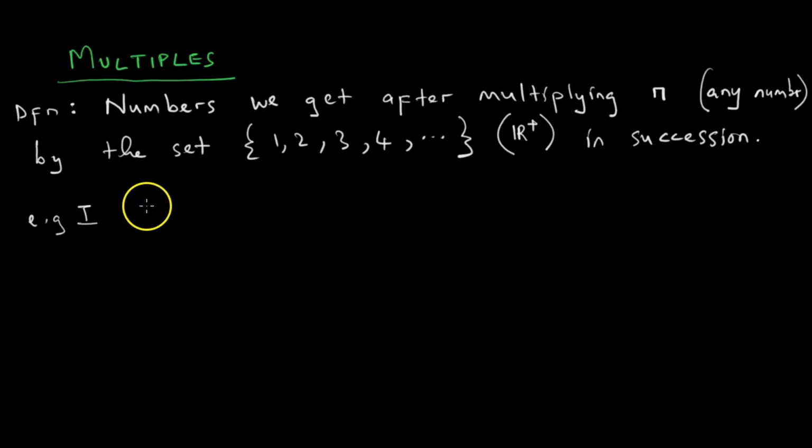Let us say that we need the multiples of 6. We want to list the multiples of 6. What does this mean?